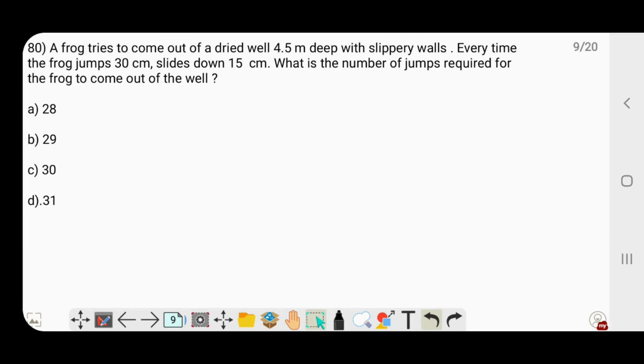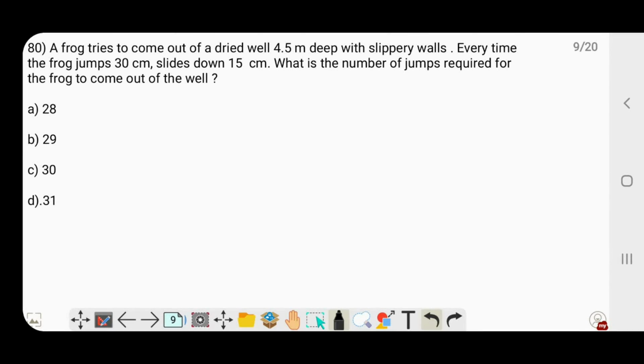So guys, we have reached the last question in the mathematics part, the 80th question. A frog tries to come out of a dried well 4.5 meters deep with slippery walls. Every time the frog jumps 30 centimeters, he slides down 15 centimeters. What is the number of jumps required for the frog to come out of the well?